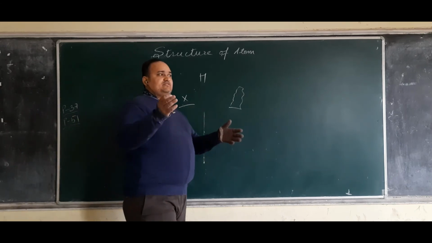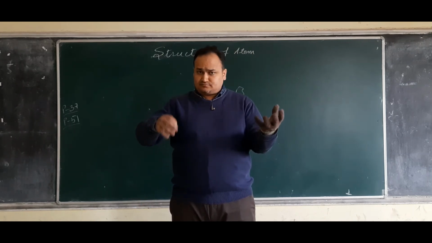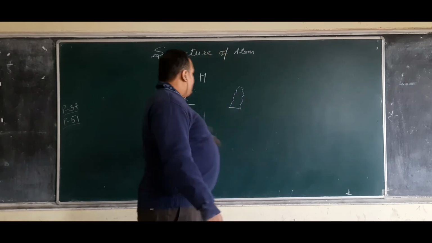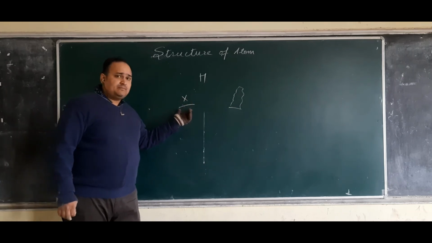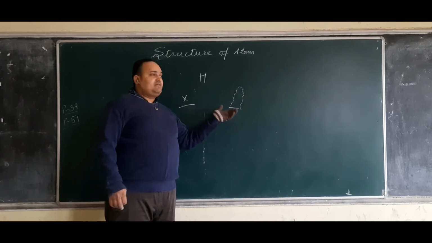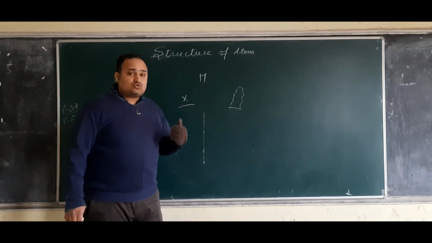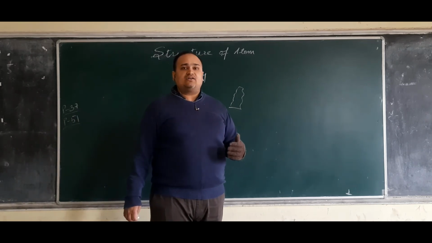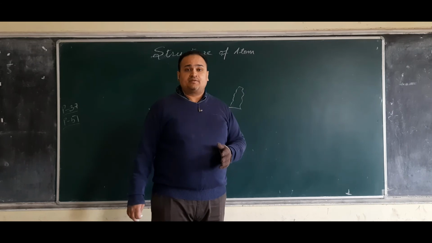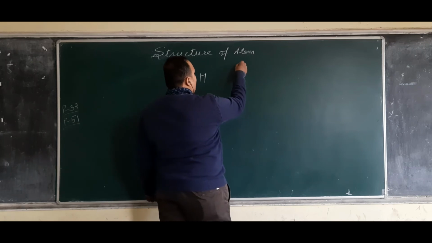Just as when you purchase vegetables, you keep a fixed mass and start adding things until the moment you get the balance, and then you know this is 1 kg. Similarly, if I place sodium here, I will have to keep at least 11 atoms of hydrogen; only then will they balance. That was how it was concluded. But soon enough, they came to know that we can't say hydrogen has only one atom, sorry, one electron, because there was a problem: hydrogen has isotopes.